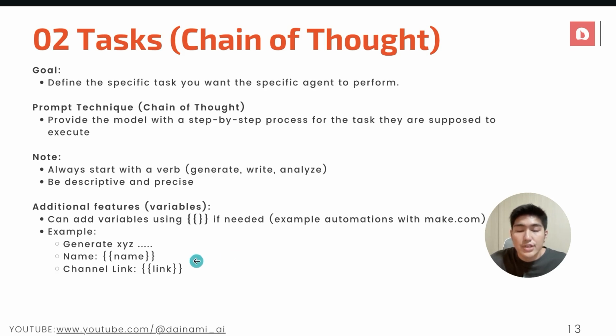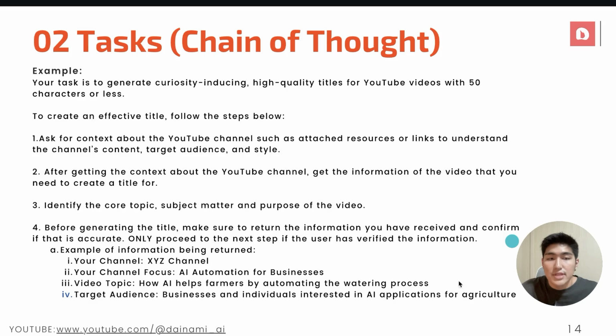But of course, not to worry about this specific point, as this is more advanced. If you want to learn more about how to utilize this feature, you can look into my other tutorials on creating AI automation workflows using Make, and that would be more relevant to you. But for this specific example today, in more general terms, you don't need to actually add that in. So let's take a look at the example of what we have created.